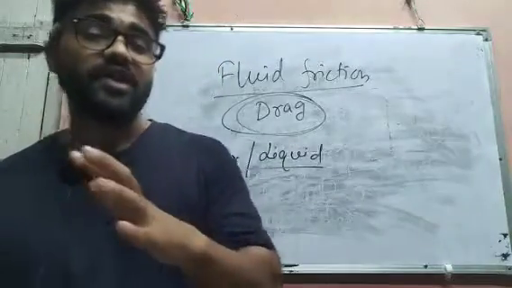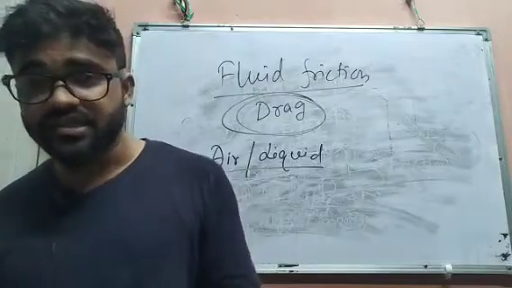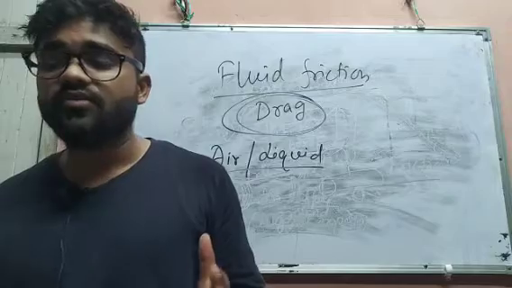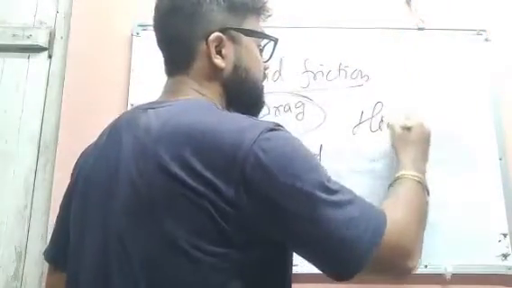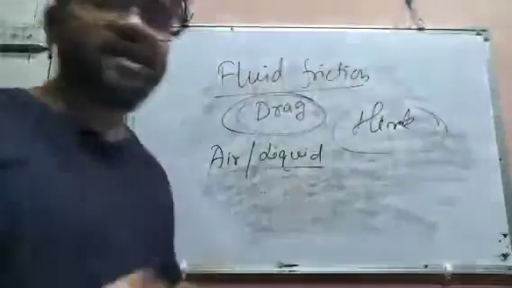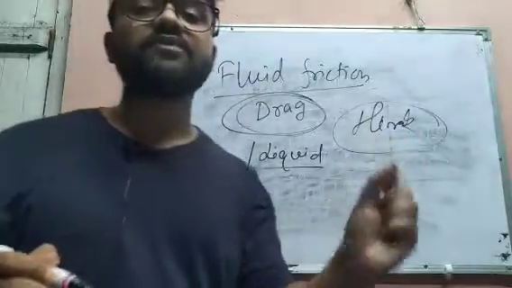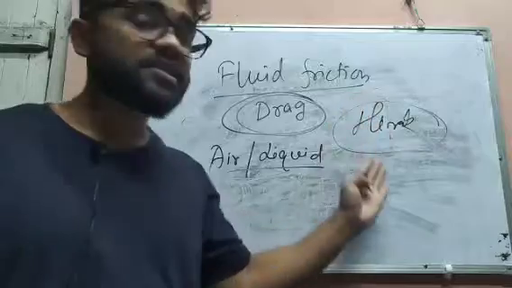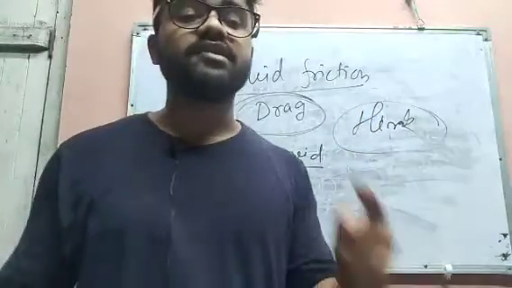This would happen if there is no friction. We cannot walk, we cannot write. See, I am writing my name here. When I am writing, the surface of the pen and the surface of the board have frictional force, that's why I can write. If there is no friction, I cannot write, walk or run.